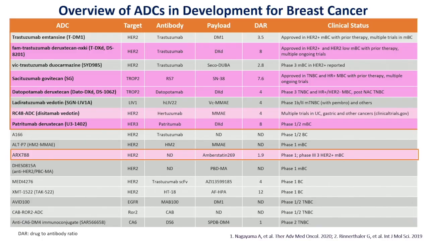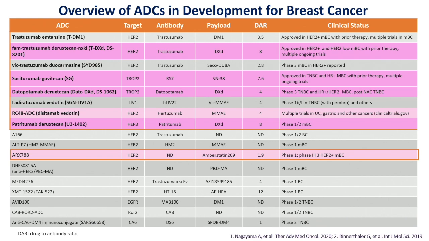So there are a number of different ADCs either approved or in development for breast cancer. And what you can see here in pink are some of the agents that are farther ahead. The first two, trastuzumab deruxtecan or T-DXd and sacituzumab govitecan or SG, are approved for a number of different subtypes of breast cancer.